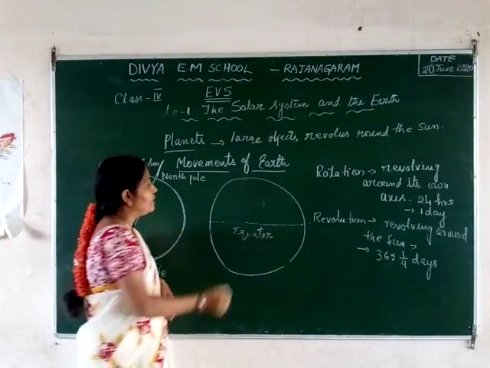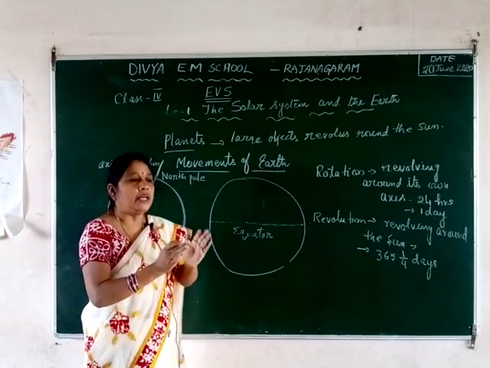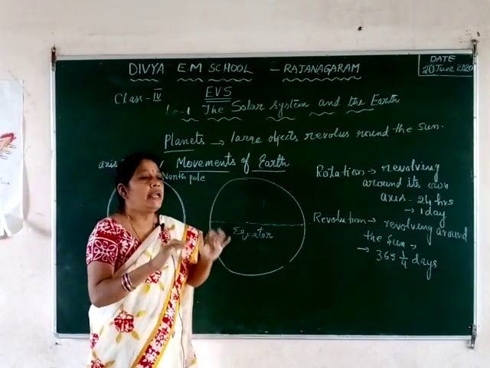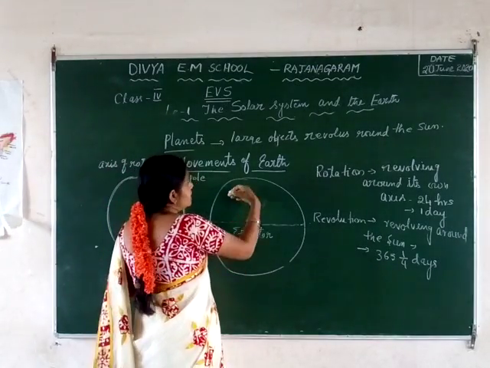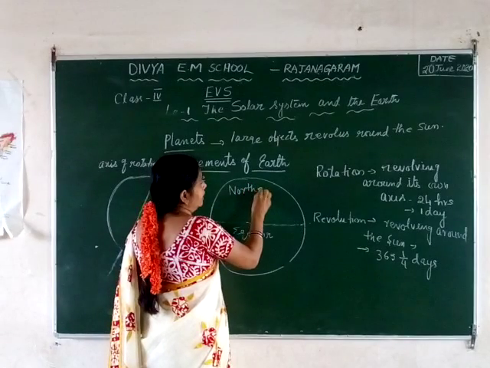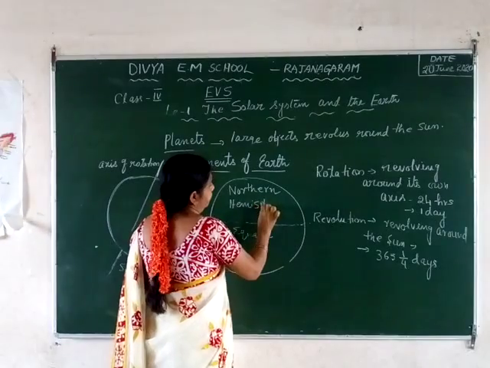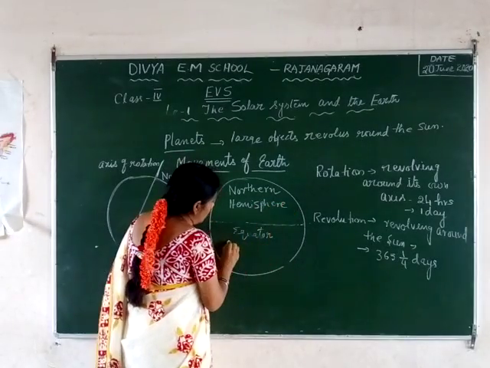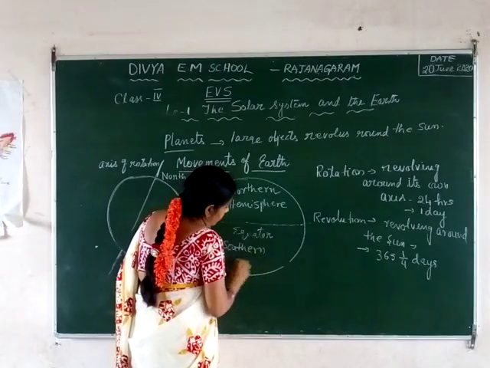And each half is called a hemisphere. Hemi means half. This is the north side, called the northern hemisphere. This is called the southern hemisphere.